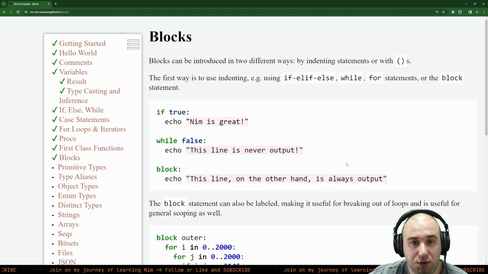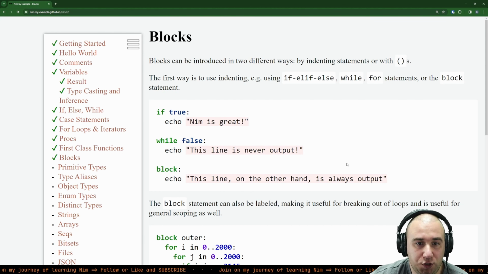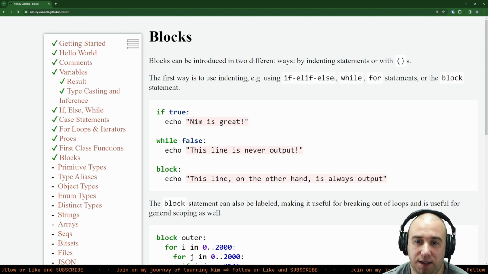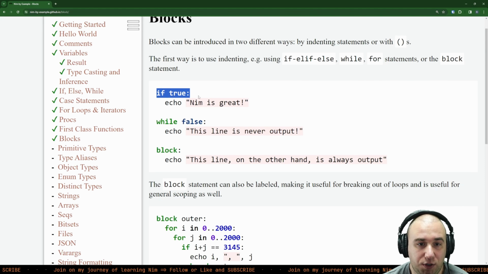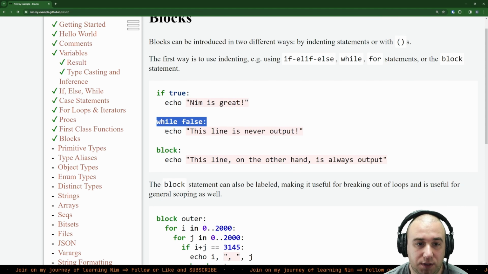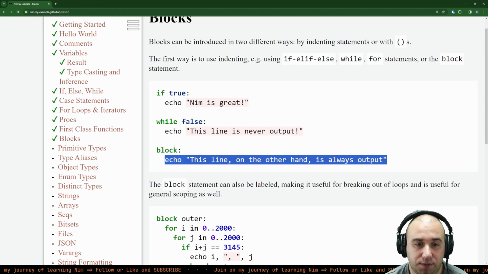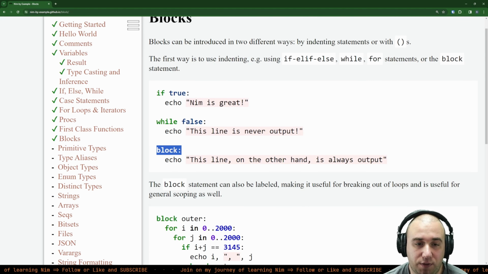Blocks can be introduced in two different ways, by indenting statements or with parentheses. The first way is to use indenting, as in using if, elif, else, while, for statements or block statement. So if true, and there's your block. While false, and there's your block, and there's your block. Okay? And you can, I guess, define a block without giving it a name.